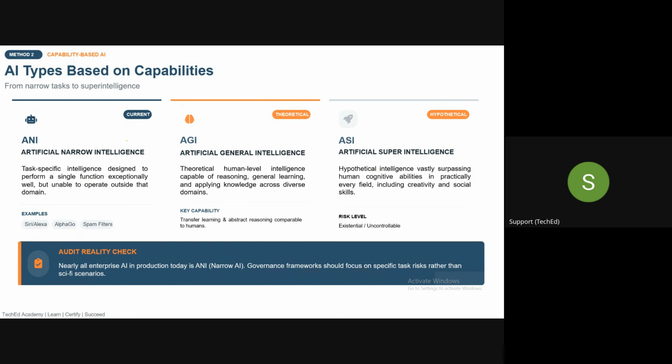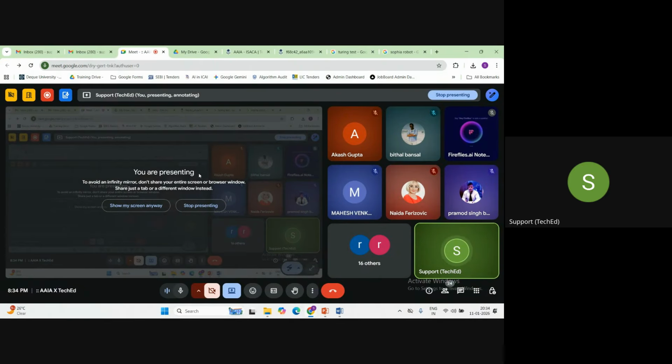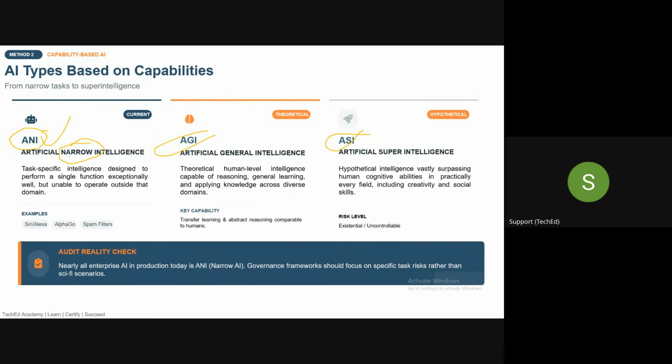We have three types here again: ANI, AGI, and ASI. ANI stands for artificial narrow intelligence. So as of now, in the field of AI, whatever you are doing is an example of ANI. This is narrow intelligence.